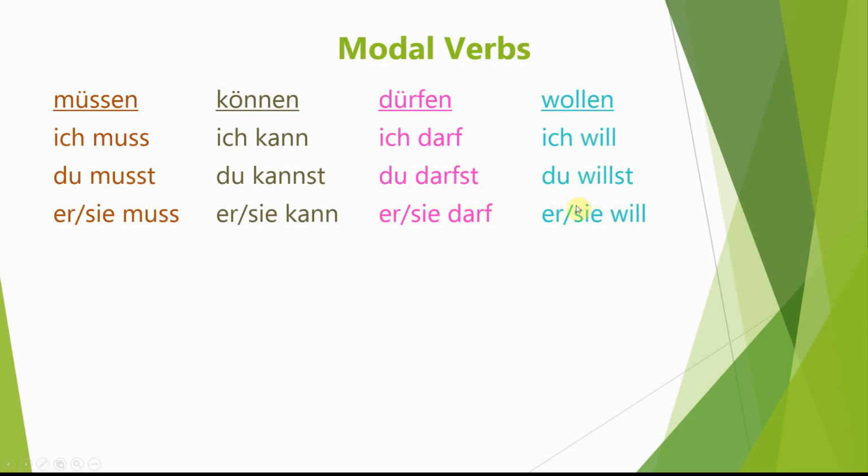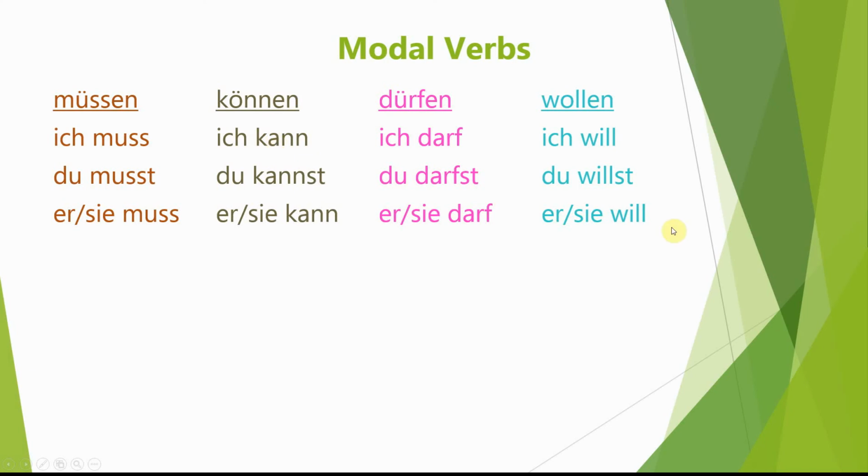And also the ich and the er, sie, es forms are the same as each other, so that is maybe helpful. But also these first three that have an umlaut in the infinitive, the umlaut has disappeared. But also for these three verbs, können, dürfen and wollen, the vowel has even changed, an O umlaut to an A, a U umlaut to an A, an O umlaut to an I.